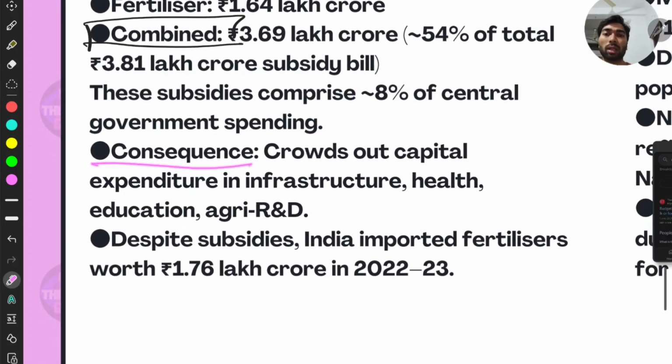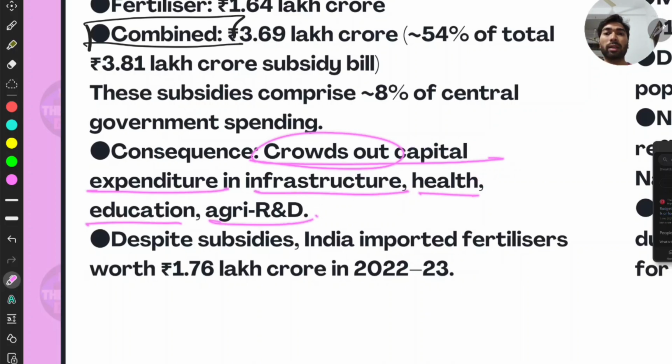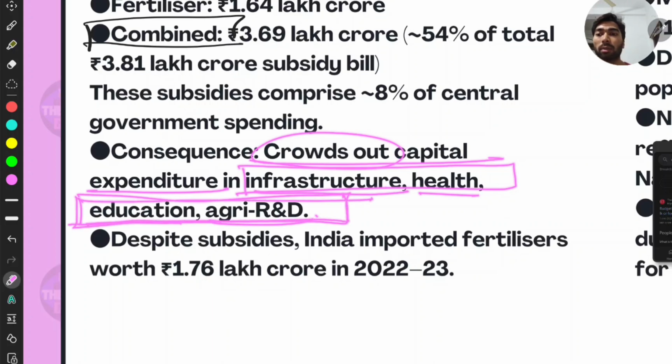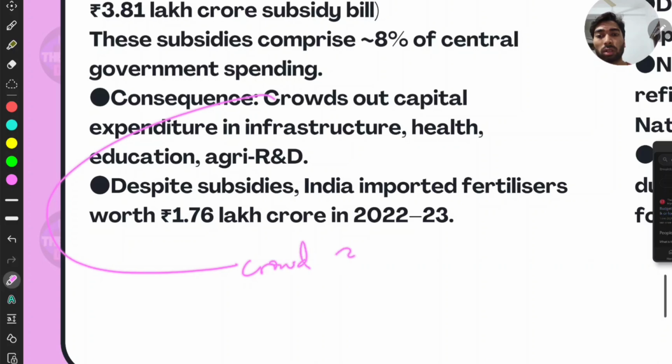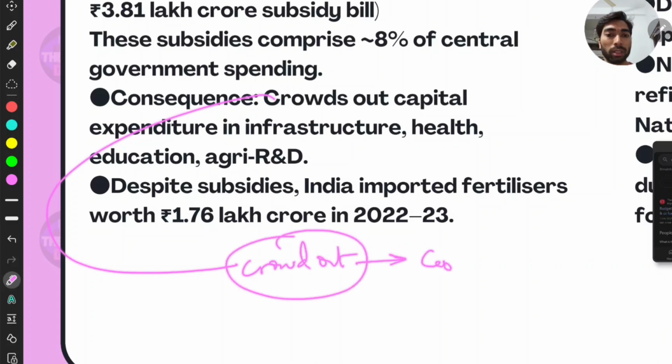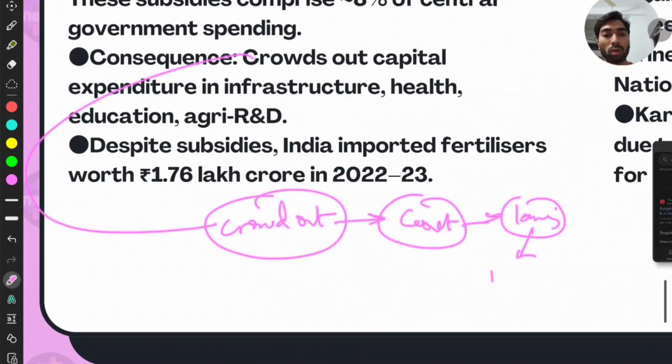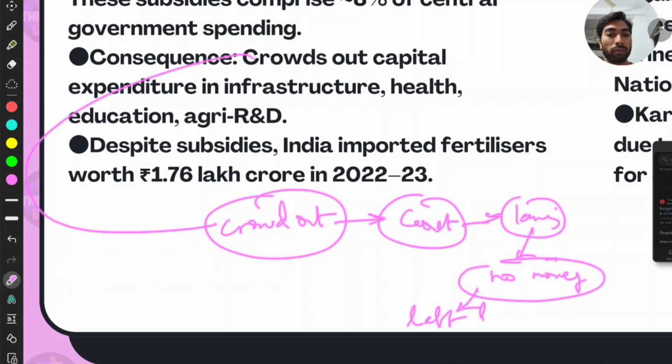Then consequences: crowds out capital expenditure in infrastructure, health, education, and R&D. Well, if we give more subsidies to agriculture, then funds will all be going to food or fertilizer, right? But infrastructure, health, education, and agriculture research and development will be neglected. There is another effect called the crowding out effect. That is when government takes much loans from the banks, right? Then there will be no money left over for private parties to take, right?